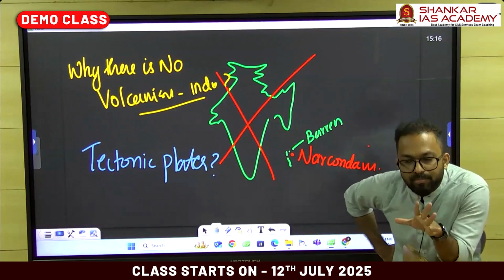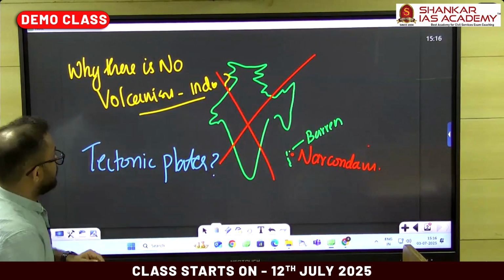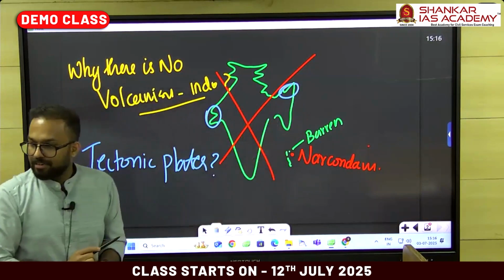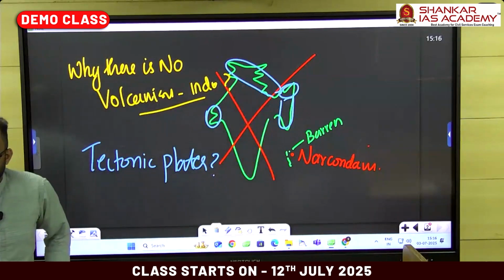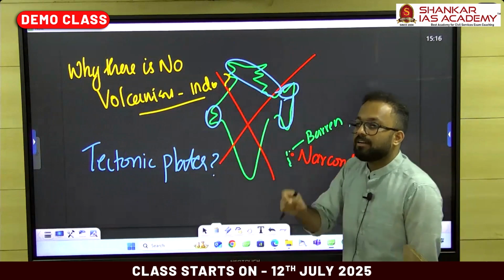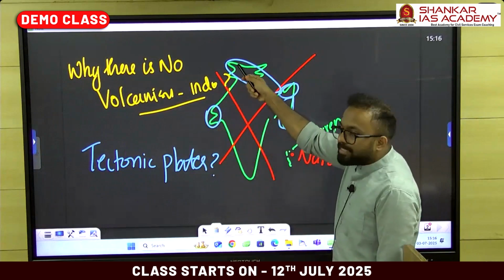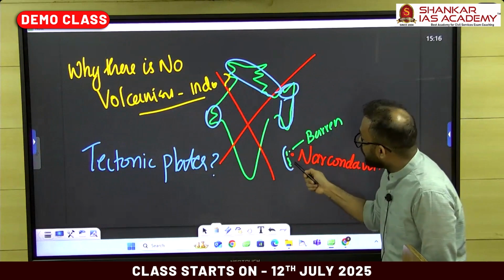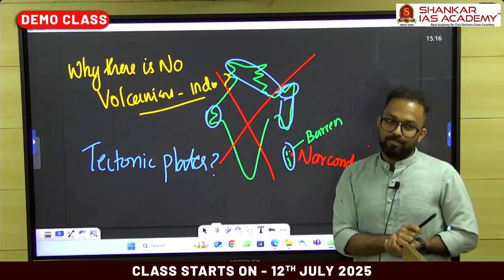Get me the names of some regions in India which are highly prone to earthquakes. Gujarat is there. Arunachal Pradesh is there. Northeast and the Himalayan region is there. In fact, while talking about earthquakes in India, these are the hotspots, the most vulnerable regions of earthquakes in India: the northern Gujarat part, the entire stretch of the Himalayas, the entire stretch of the Northeast, and including Andaman Nicobar Islands. These are the regions in India which are highly vulnerable to earthquake hazards.